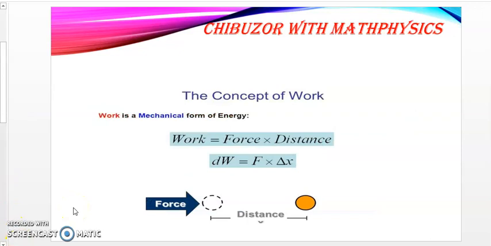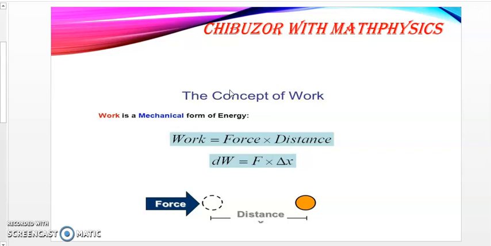Now let us consider the concept of work when we talk about the first law of thermodynamics. Generally, what is the concept of work in thermodynamics? In thermodynamics, work performed by a system is the energy transferred by the system to its surroundings. So we say that work is a form of energy, but it is energy in transit. A system contains no work, and work is a process done by or on a system.